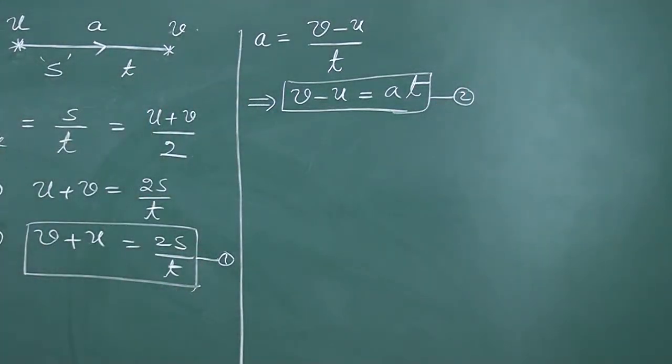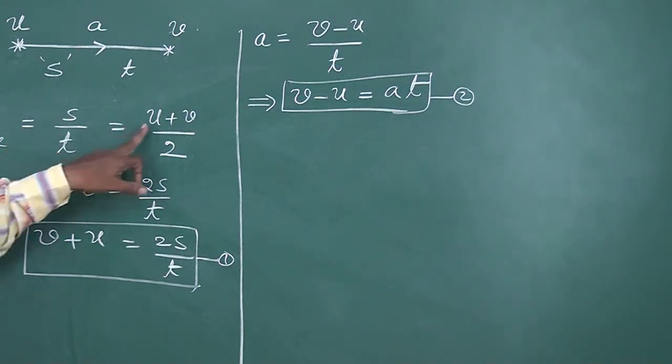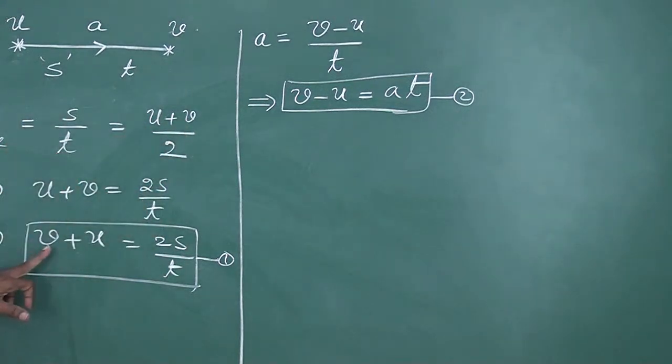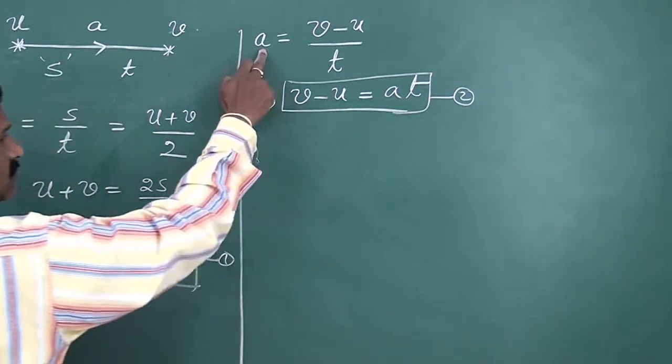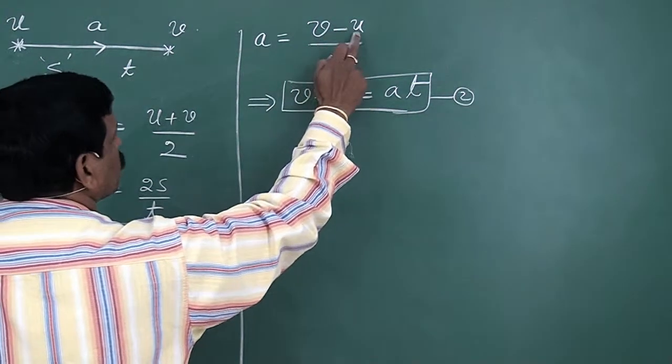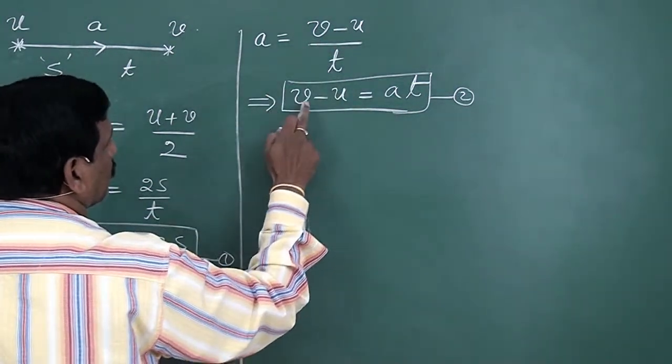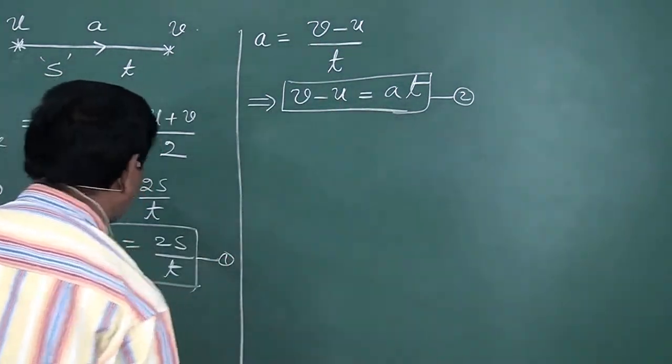So, first of all, from the definition of average velocity, we have written s by t is equal to (u plus v) by 2. From this, you have written v plus u is equal to 2s by t. Again, from the definition of acceleration, a is equal to (v minus u) by t. From this, v minus u is equal to at.